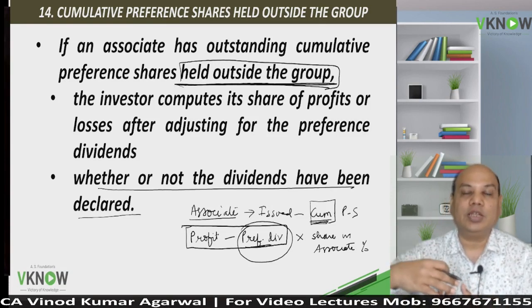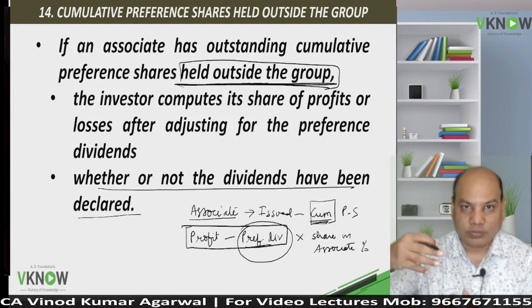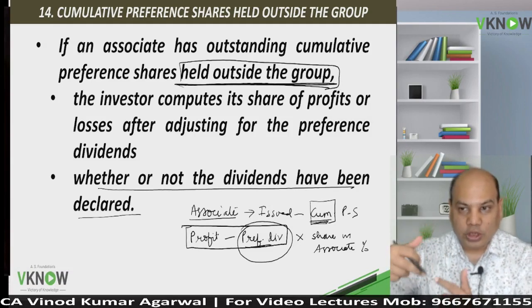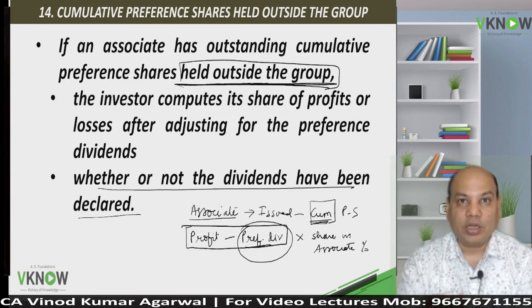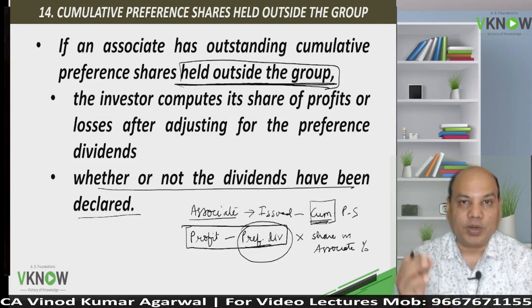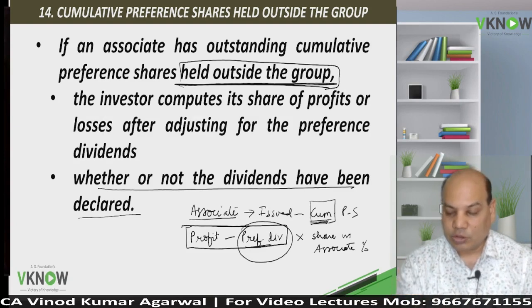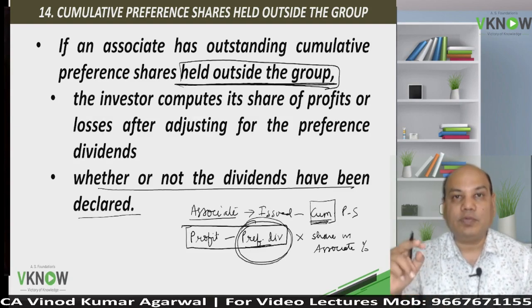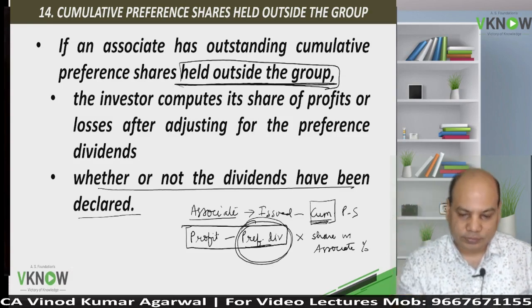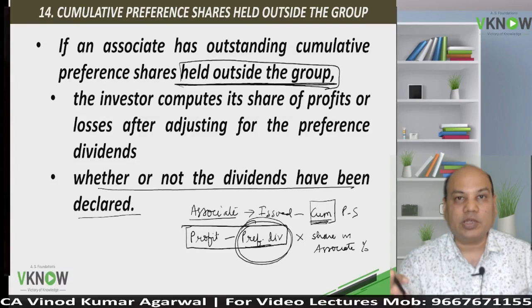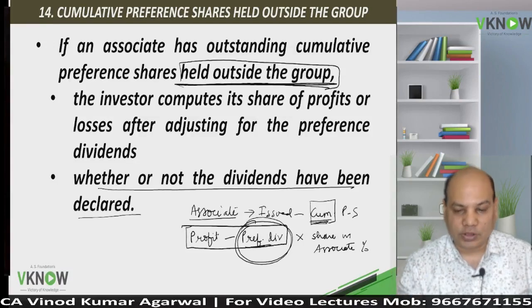So the liability has already accrued, only the payment is postponed. Therefore, the profit has to be computed after deducting the preference dividend liability which has already accrued. You will have to do this adjustment even if preference dividend was not declared by the associate. But this is not applicable for non-cumulative preference share.